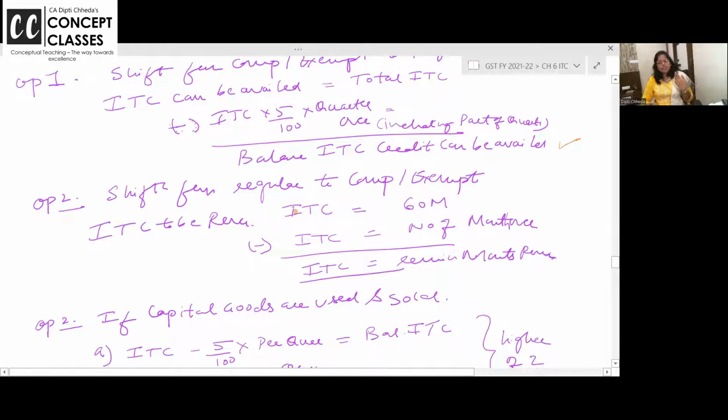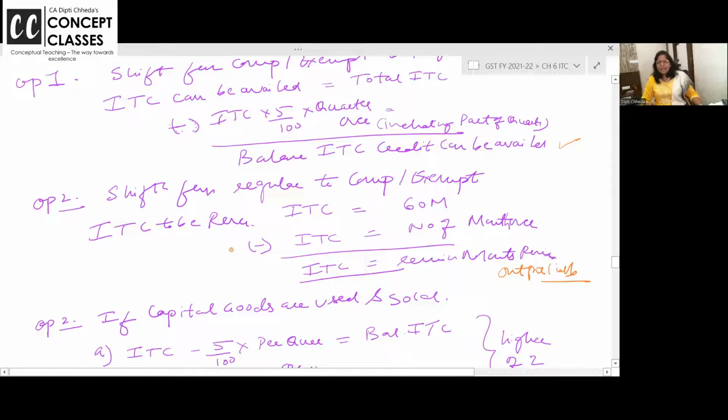Shifting from regular to composition. Until now you were regular, you went into section 10 composition, or regular to exempt. Whatever ITC you have availed will be reversed, provided capital goods life is assumed to be 60 months. So whatever ITC you have availed as a regular registered dealer is for 60 months. Now how many months are over? The day you purchased capital goods and now, not quarter, this time how many months are over? That much ITC you reduce, the remaining ITC you reverse and show as output liability, and you have to pay tax on that. Are you all with me?